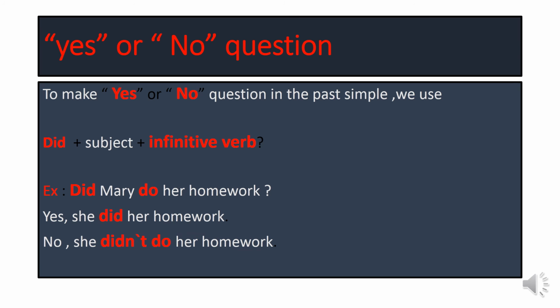To make yes or no question in the past simple tense, we use did plus subject. As you know, subject can be noun or pronoun plus infinitive verb. For example, did Mary do her homework? Yes, she did her homework. No, she didn't do her homework. Did, Mary is subject, do is infinitive verb.